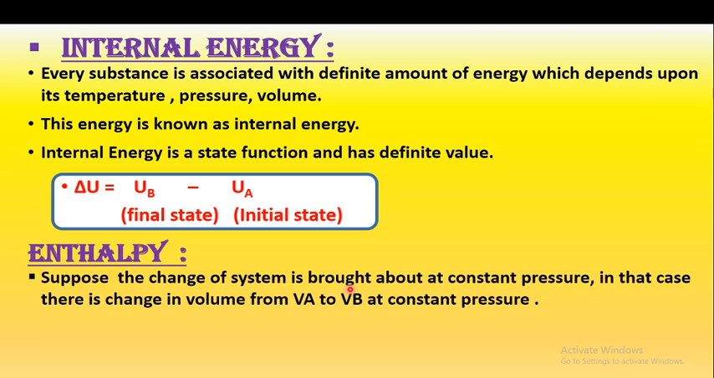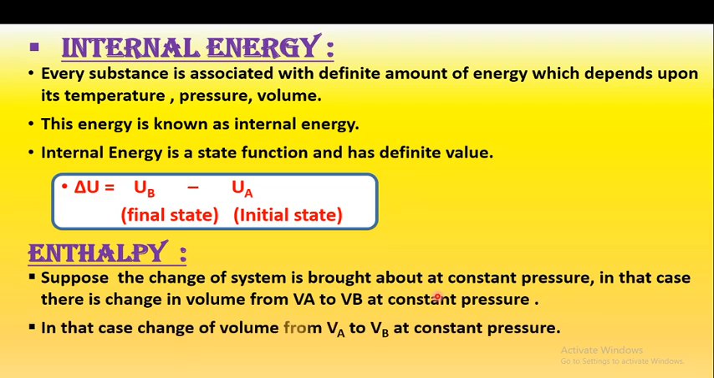Suppose the change of system is brought about at constant pressure. So enthalpy is always defined at constant pressure. This you have to remember: enthalpy is always denoted at constant pressure. So if we bring about the change of system at constant pressure, in that case what happens? There is a change in volume from VA to VB at constant pressure.